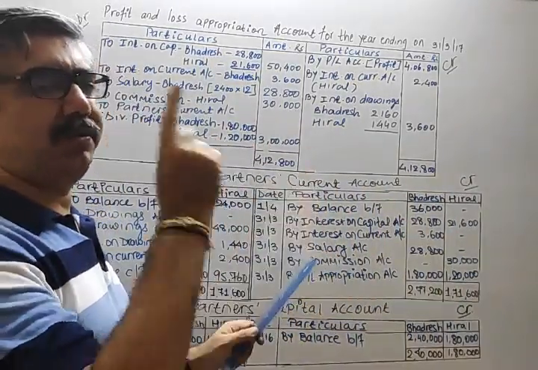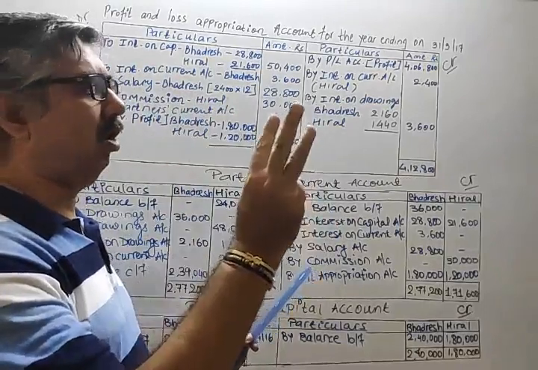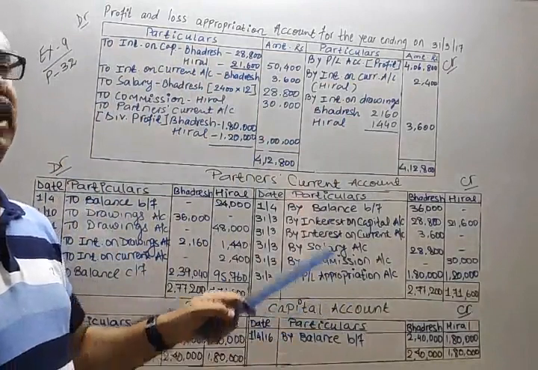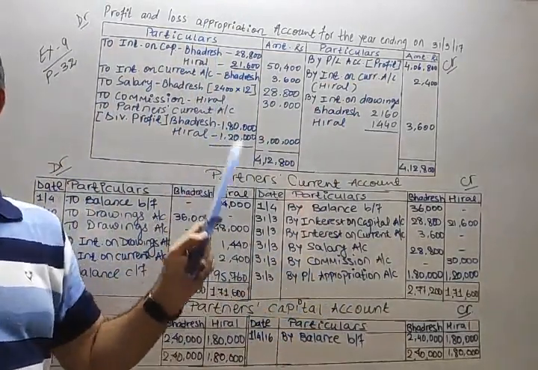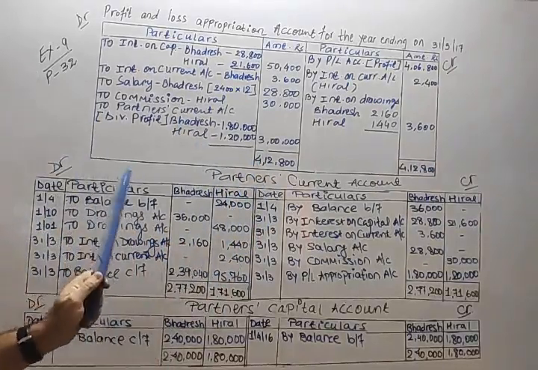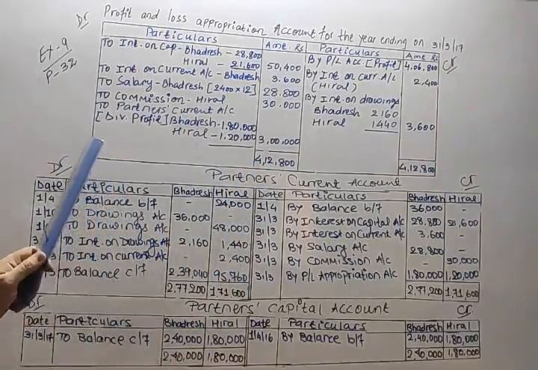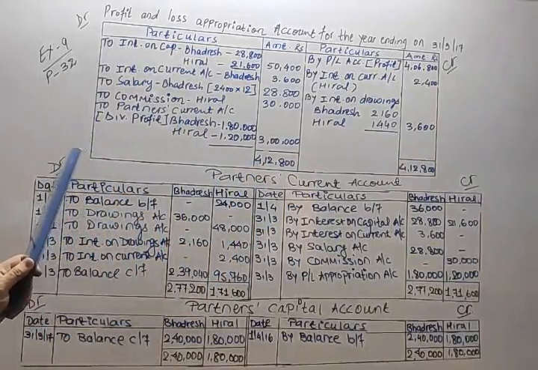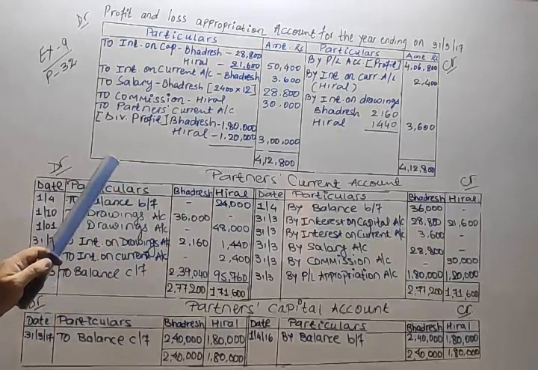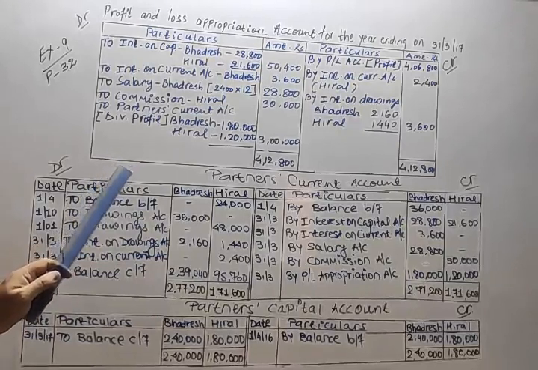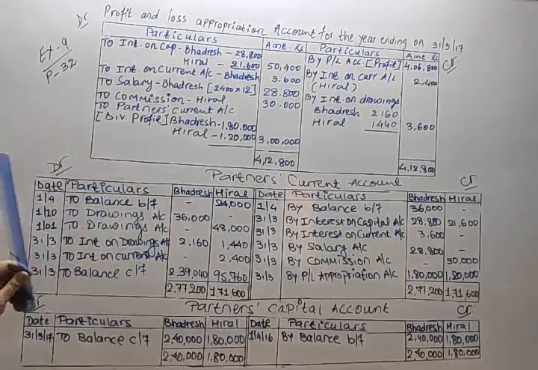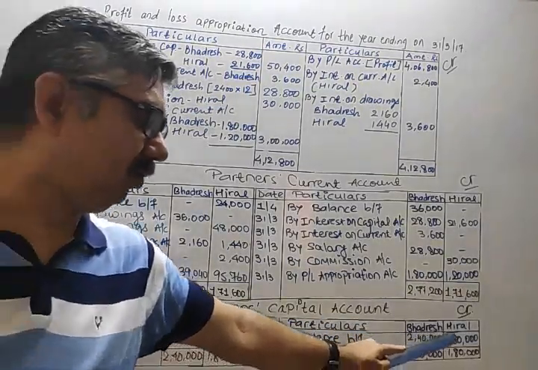We already recorded capital, current account balance, drawings and profit or loss. Now if possible, try to go through in chronological order the instructions given in the question. In the question, they say that as per the partnership deed, 12% interest is payable on capital. 12% interest on capital.